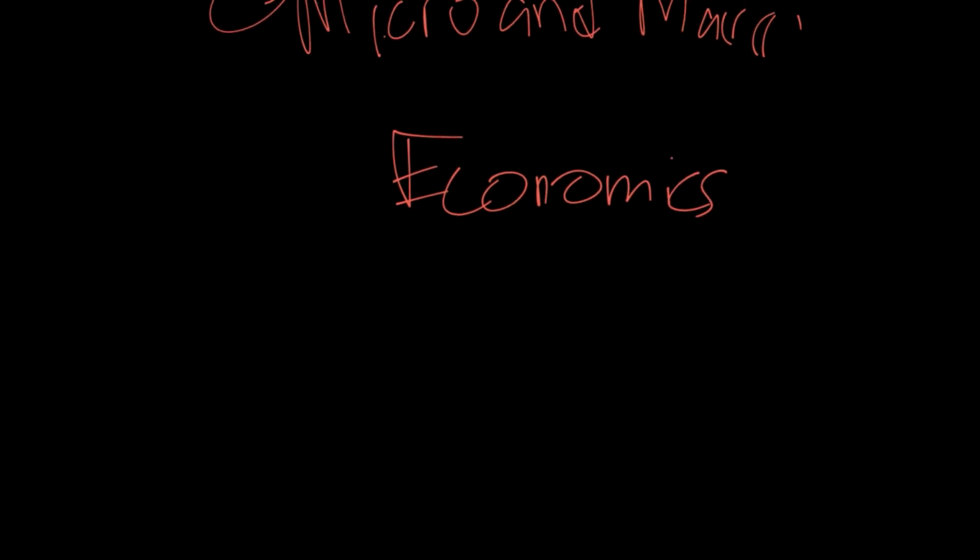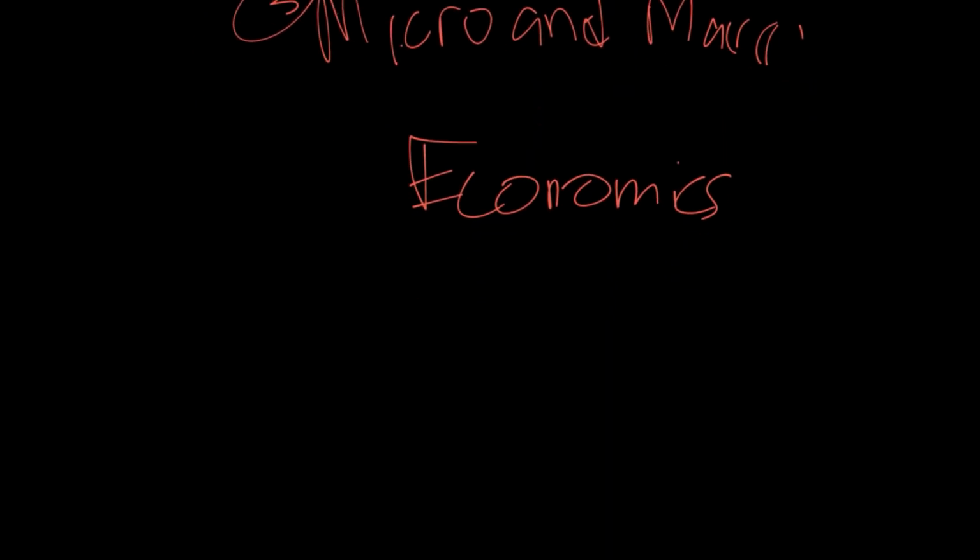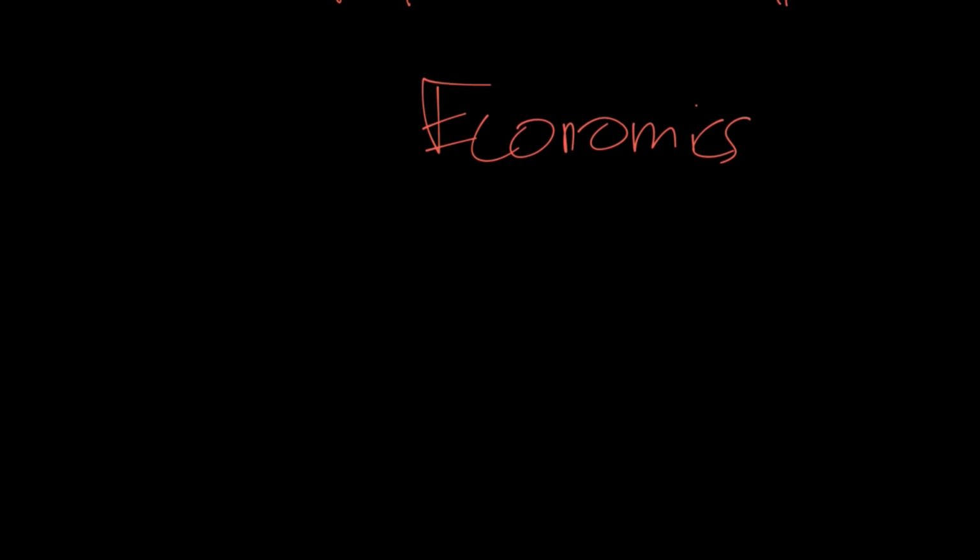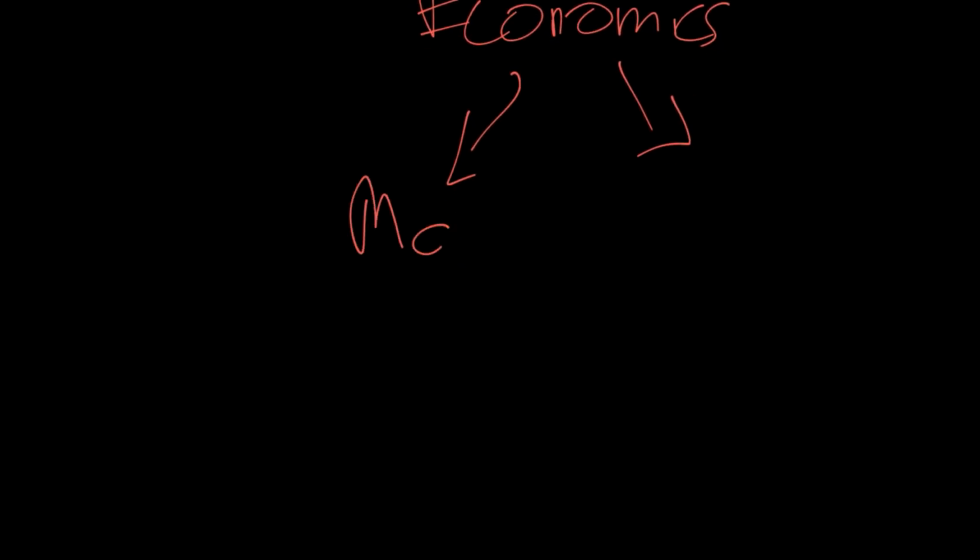So the next thing which we'll be focusing on right now is micro and macroeconomics. So microeconomics and macroeconomics are branches of economics as a whole. So economics is divided up. It's a social science, so that's a branch of science. And then economics itself is divided up into micro and macro. So MA and MI. And then obviously macro is divided up into different chapters, micro is divided up into different concepts and chapters as well. So let's start off with microeconomics.